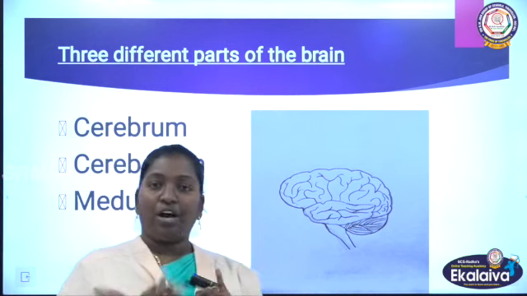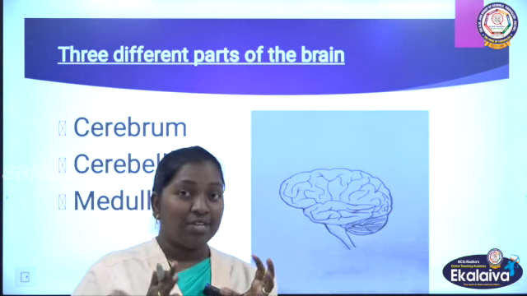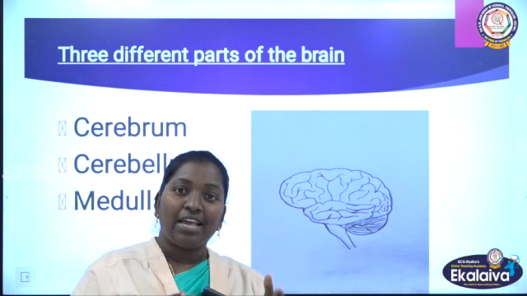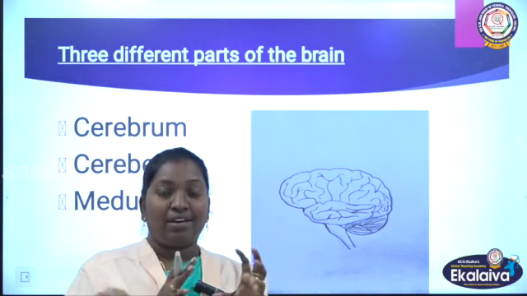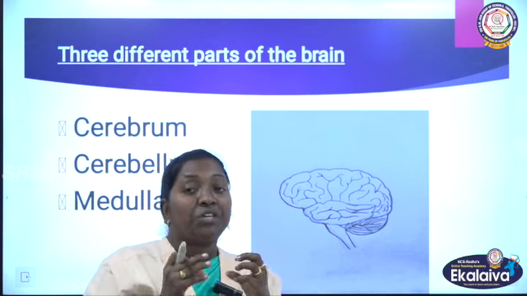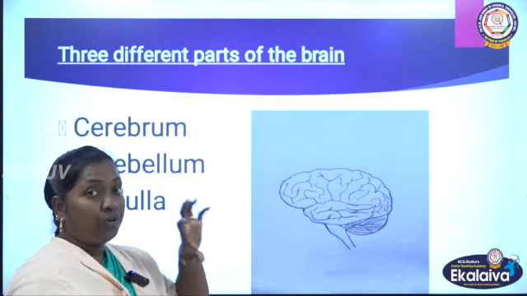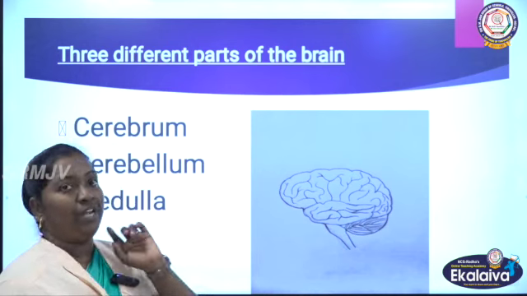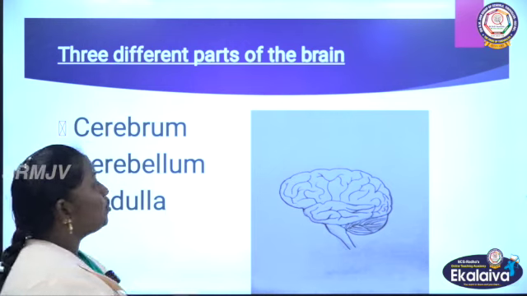As I told you, our brain is a controller and it has a weight of 1.4 kg. Since it's controlling the whole body, it should be protected. It is protected by the skull, and between the skull and the brain there is a fluid. That fluid acts like a cushion. So it's completely protecting our brain. You know very well how important the brain is. Now we are going to learn the different parts of the brain. We'll see one by one.